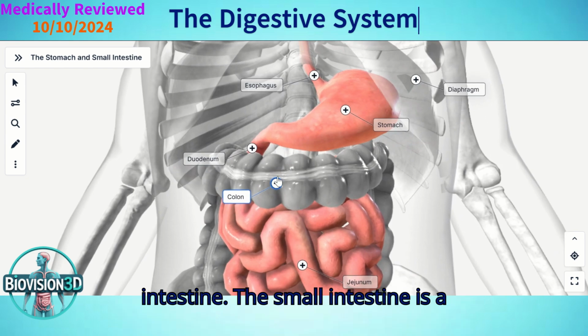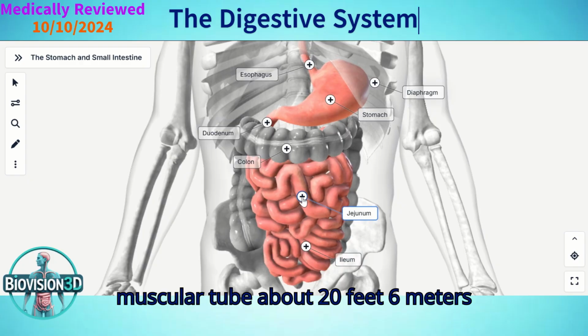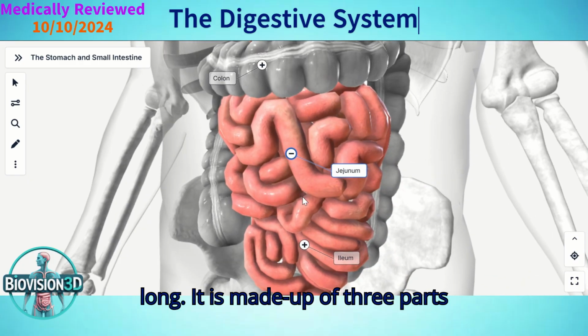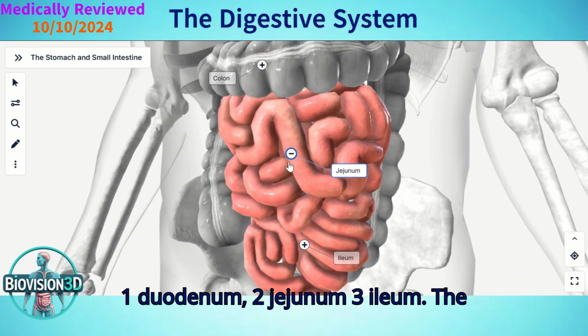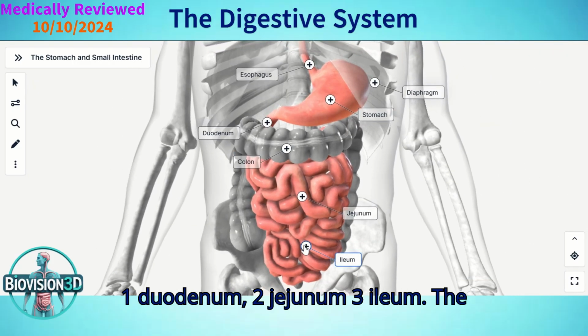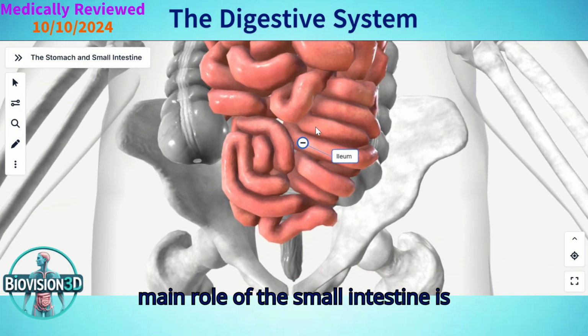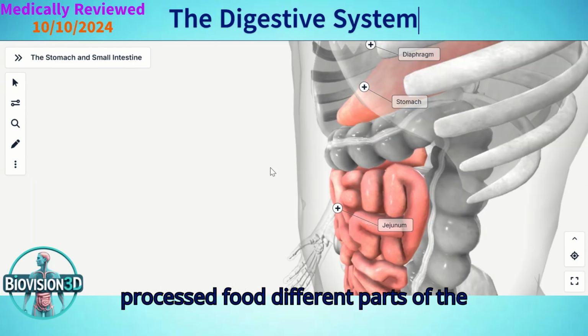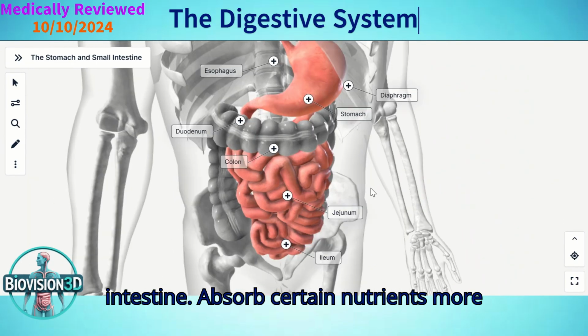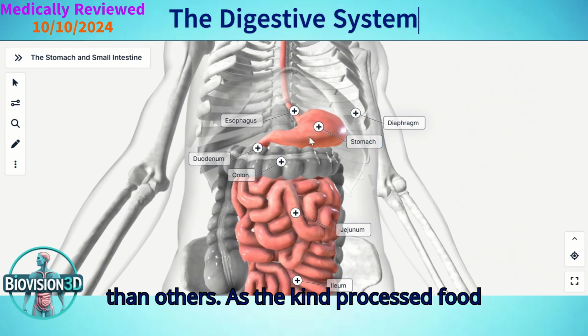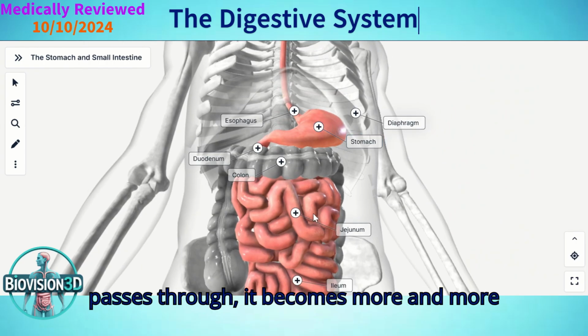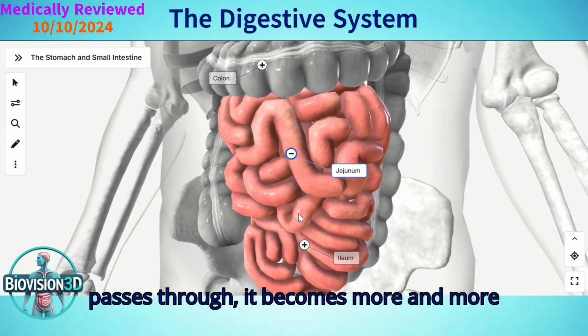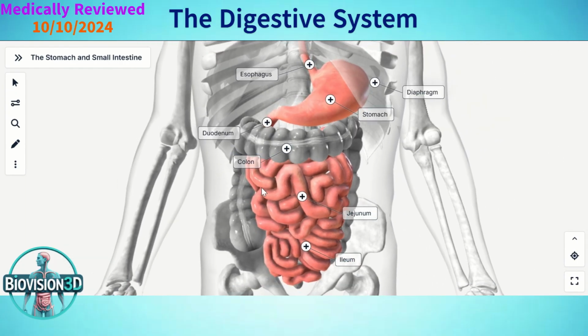The small intestine is a muscular tube about 20 feet (6 meters) long. It is made up of 3 parts: 1. Duodenum. 2. Jejunum. 3. Ileum. The main role of the small intestine is to absorb the nutrients and water from processed food. Different parts of the intestine absorb certain nutrients more than others. As the chyme, processed food, passes through, it becomes more and more solid, turning into waste.